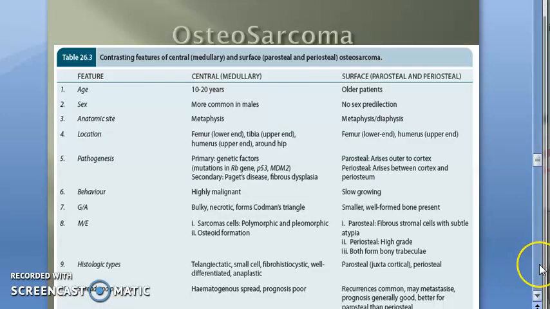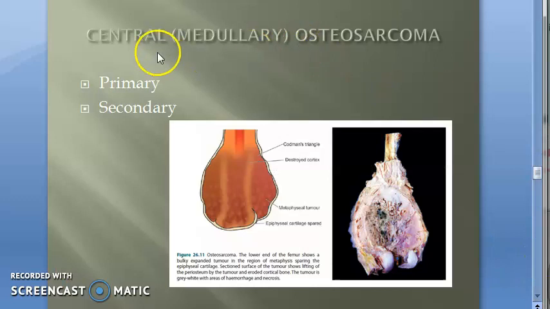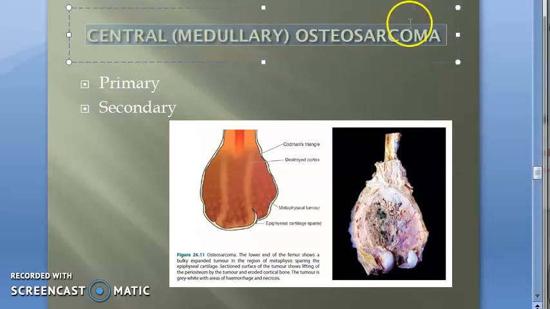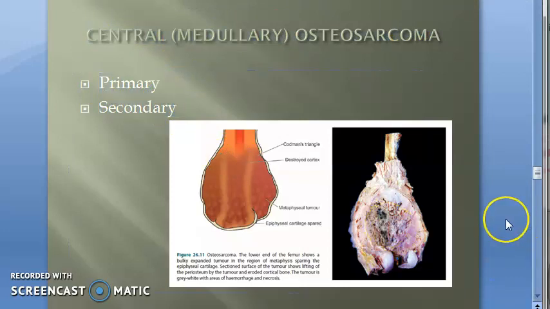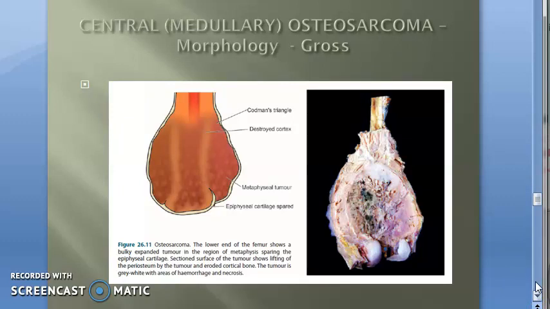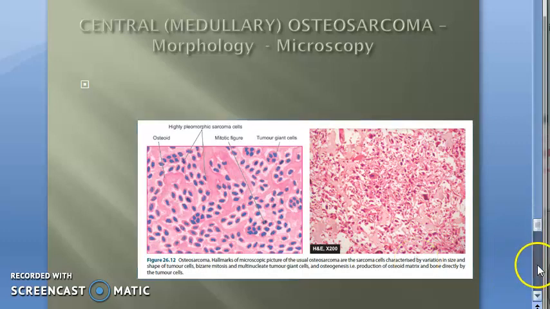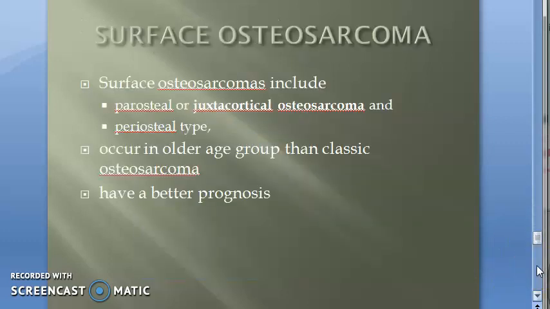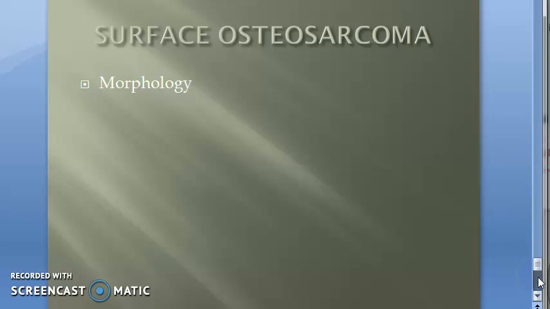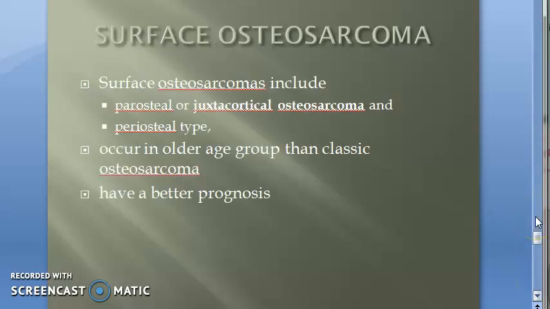Guys, then moving on, what will we see in the future videos? We will study more about this classic central medullary osteosarcoma, in which there are two types, primary and secondary. Very important, because it's very common, highly malignant, occurring in young people, with poor prognosis. That's why this is the focus. Then we look at the clinical features, gross, microscopy. We saw osteoid formation and all that. Then we look at the variants of that. Then we will look into surface osteosarcoma a little, maybe not much, its morphology. Okay, that's all we have to look at.